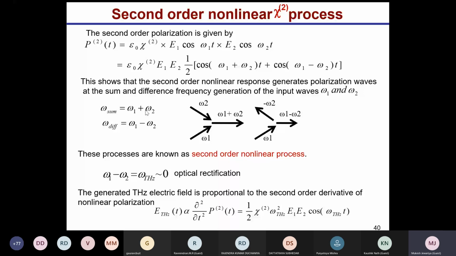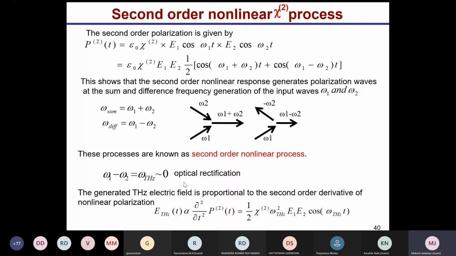In difference frequency, if this difference is near to zero, then we call it optical rectification, and this optical rectification gives terahertz.